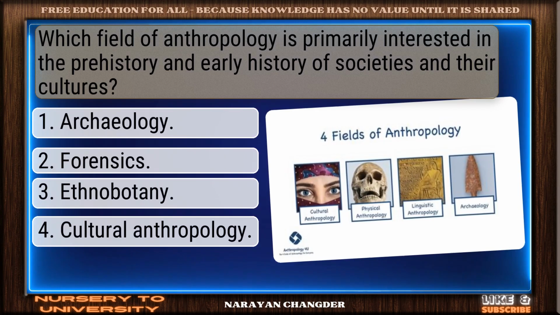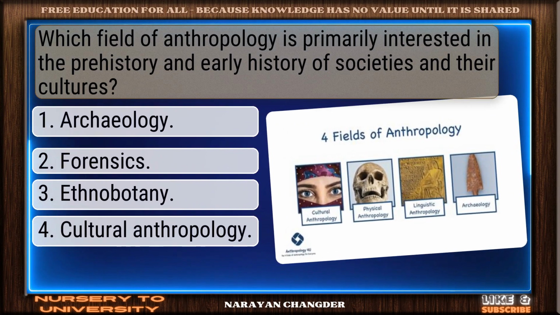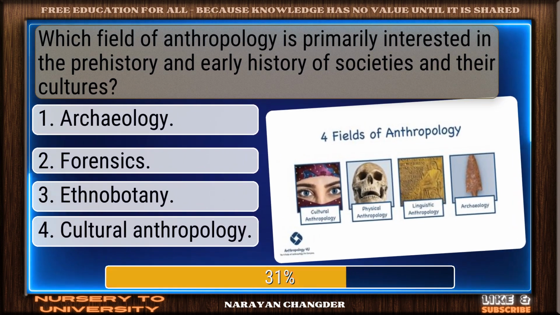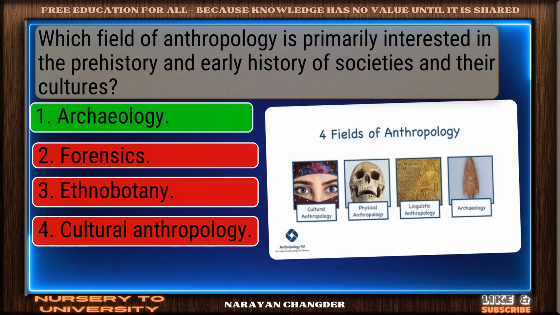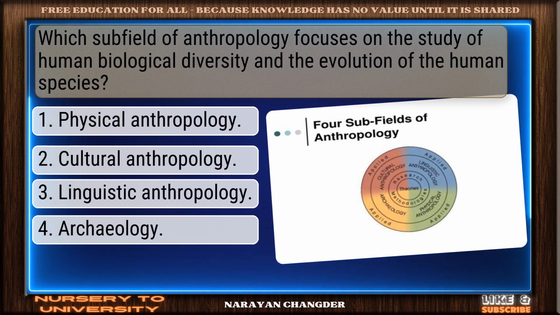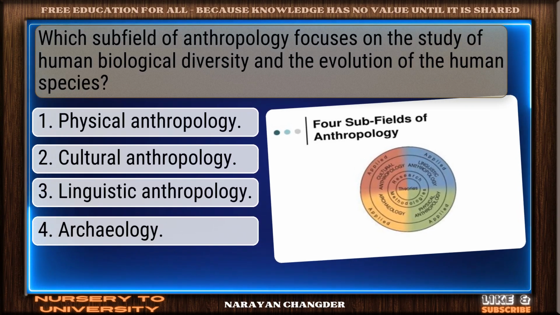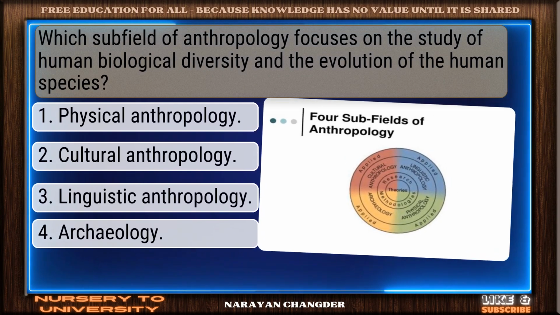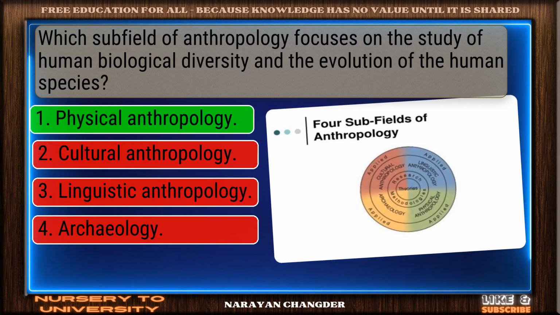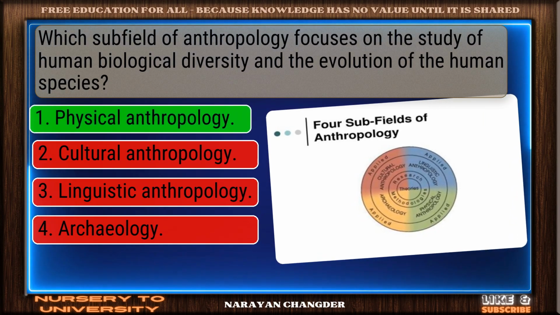Which field of anthropology is primarily interested in the prehistory and early history of societies and their cultures? Right choice. Archaeology is the best answer. Which subfield of anthropology focuses on the study of human biological diversity and the evolution of the human species? Strong choice. Physical anthropology is the right answer.